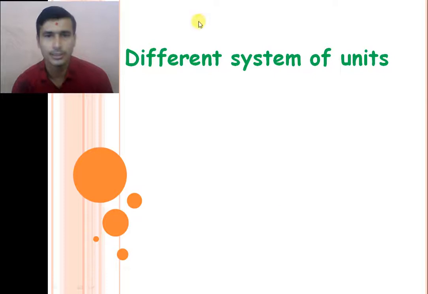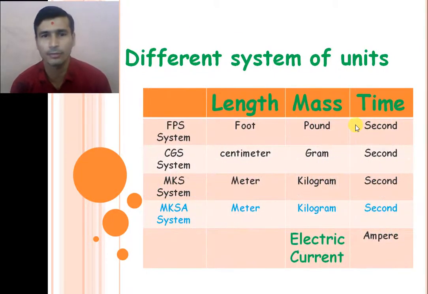Firstly, British countries applied their own system of units. They selected three physical quantities as fundamental physical quantities: length, mass and time. In the British system, the unit of length is the foot, the unit of mass is the pound, and the unit of time is the